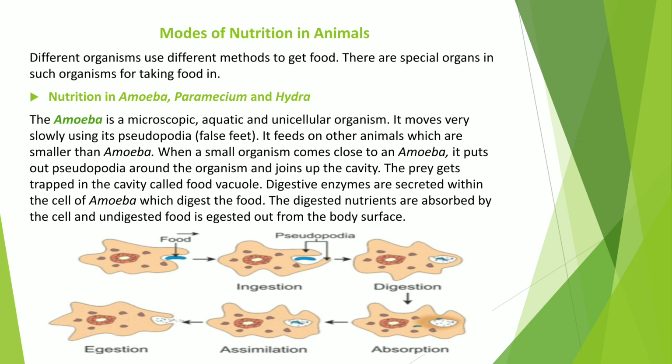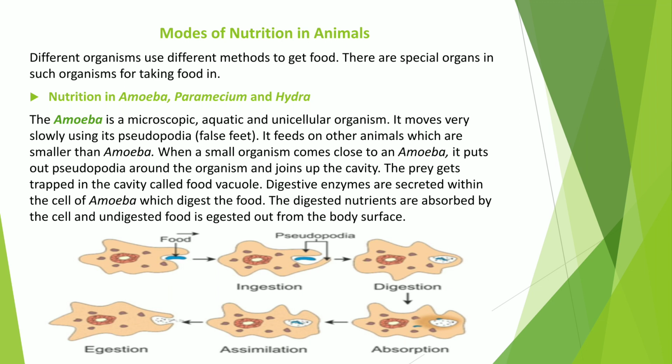Now we will discuss modes of nutrition in animals. So in this we will discuss the process of nutrition in some unicellular organisms, in insects, and in human beings. So first of all, we will discuss the nutrition in amoeba. Students, you all know that amoeba is a microscopic, unicellular, and aquatic organism. Unicellular means they are made up of one cell only. That's why they're called unicellular.